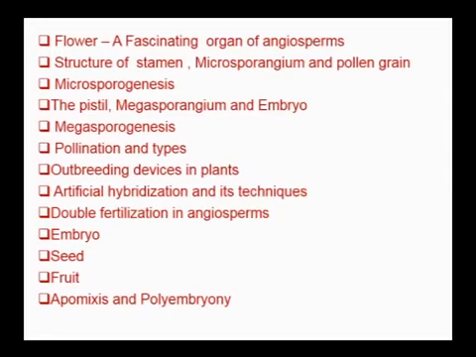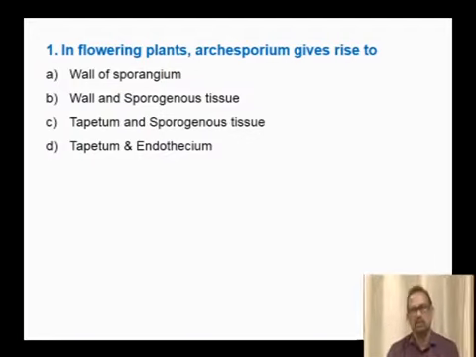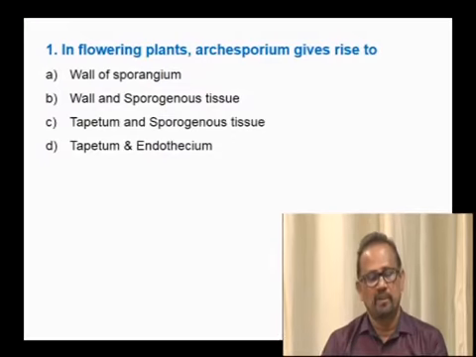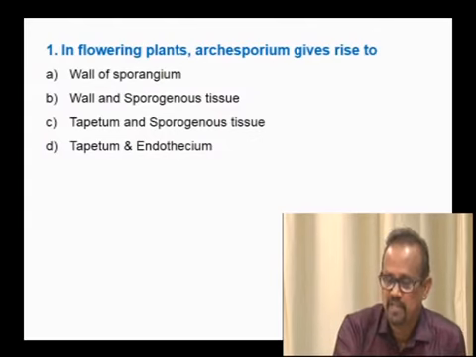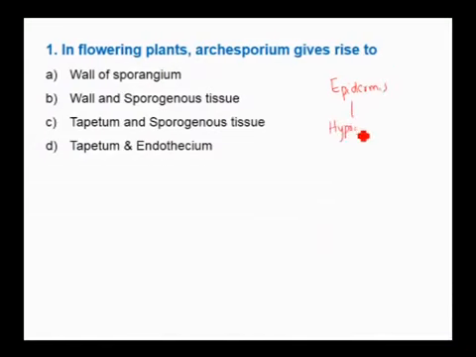So we will go by the questions. First question: in flowering plants, archisporium gives rise to? There are four options: wall of sporangium, wall and sporogenous tissue, tapetum and sporogenous tissue, tapetum and endothecium. See, there is an outermost layer called epidermis. Below the epidermis, there is a hypodermal cell called archisporium, the archisporial cell. So these are diploid cells.